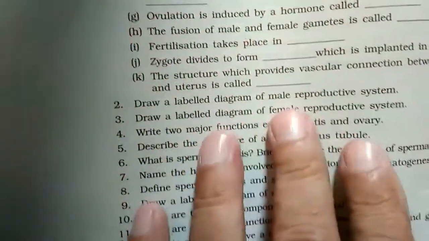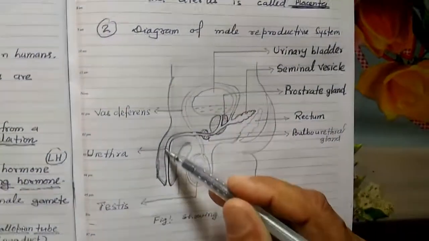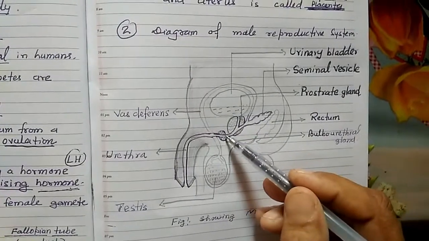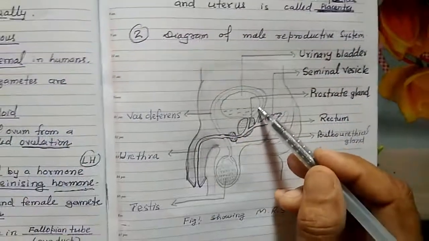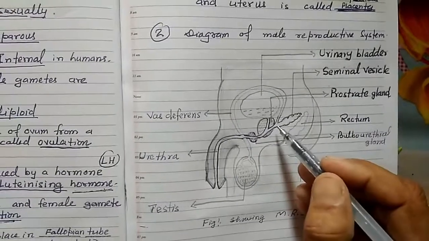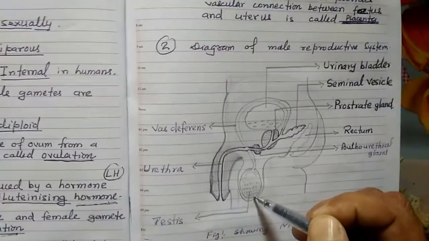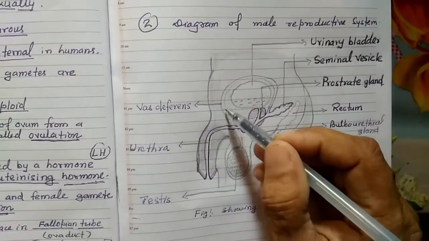Second question, draw the labelled diagram of the male reproductive system. You can easily draw this diagram, don't worry. First of all, you take these two lines and bring them up to this, giving gaps at this place. Then you make the urinary bladder in which urine is collected, and make a round, oval structure, the testis, here, and one tube, the vas deferens, you bring from this one.